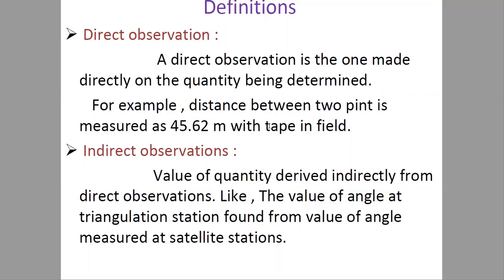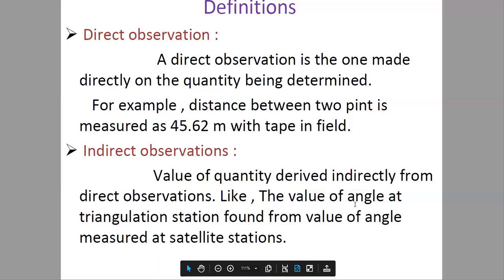Value of a quantity derived indirectly from direct observations. Suppose we have measured this value that we have studied in our previous course, that is triangulation. We use the length of the baseline to determine the length of the other side. That other side determined is indirect observation.